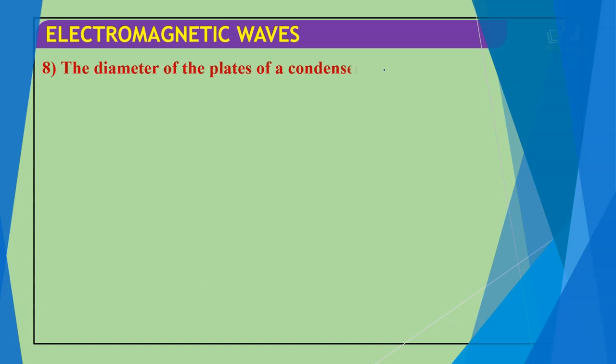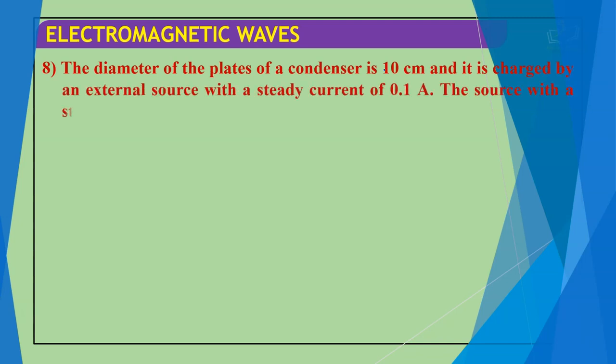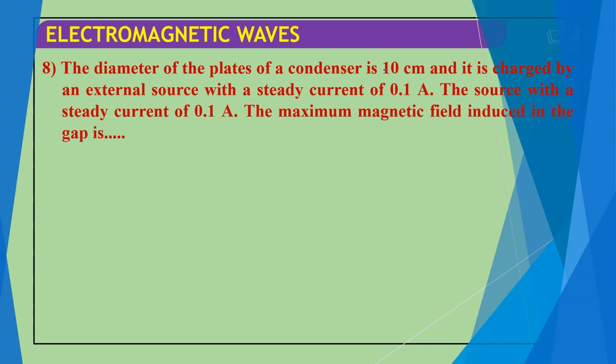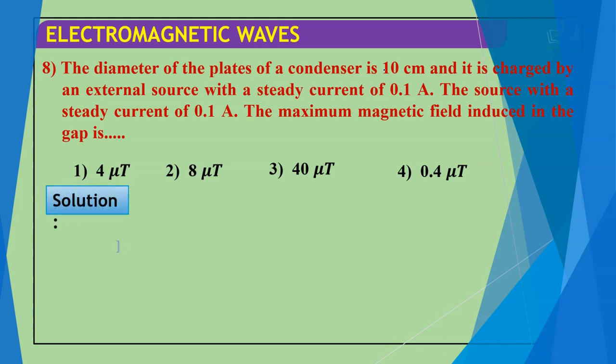Next question. The diameter of the plate of a condenser is 10 centimeter and it is charged by an external source with a steady current of 0.1 ampere. The maximum magnetic field induced in the gap is: 4 micro Tesla, 8 micro Tesla, 40 micro Tesla, 0.4 micro Tesla. Now let us see the solution.